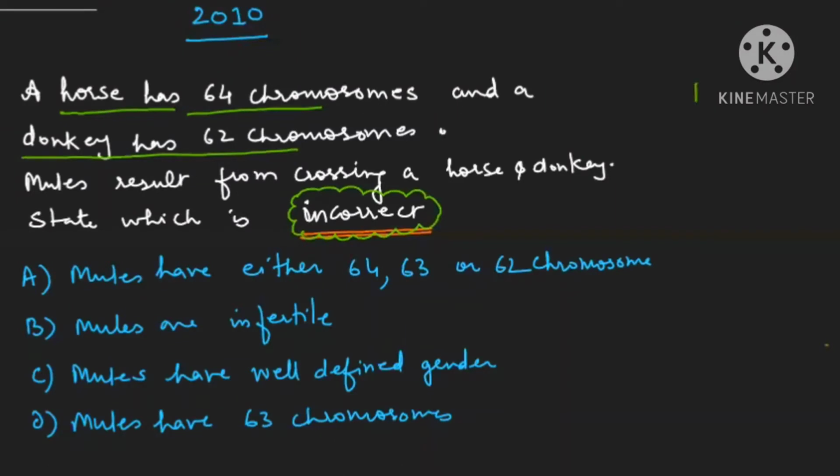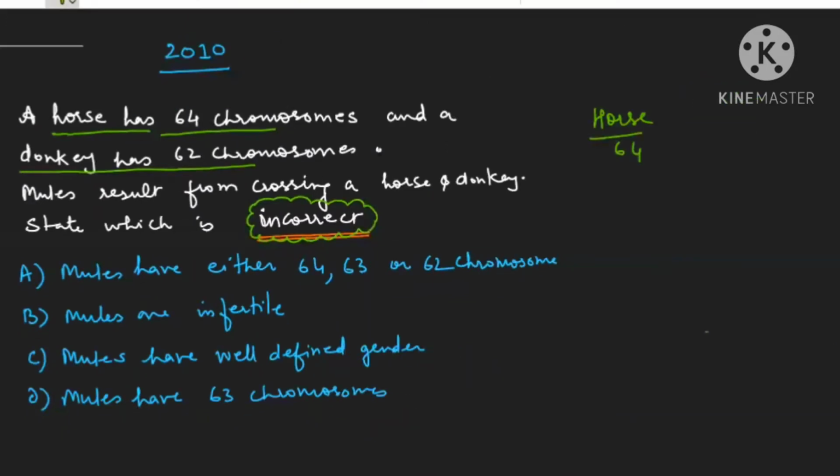See, I'm doing it here. When we are saying that horse is having 64 chromosomes, it means it will make the gametes with 32 chromosomes, because gametes are always haploid in nature. So this is the half number of the chromosome which is made by the horse gametes.